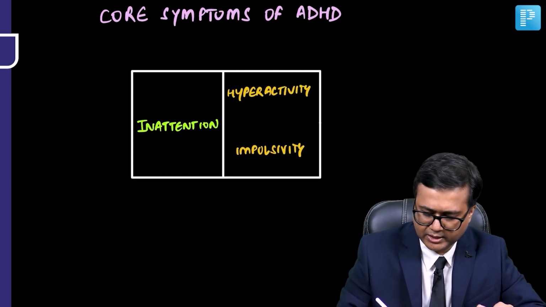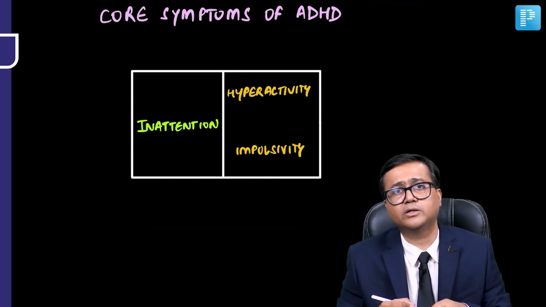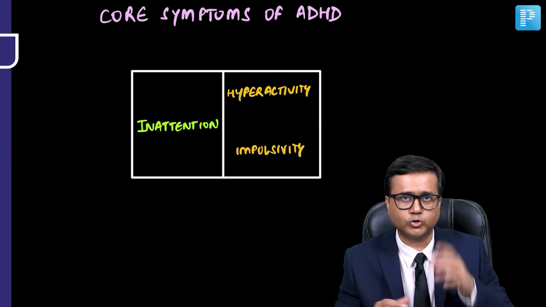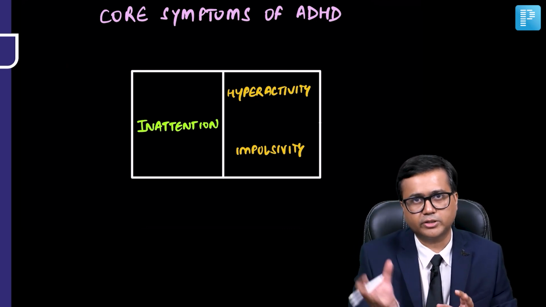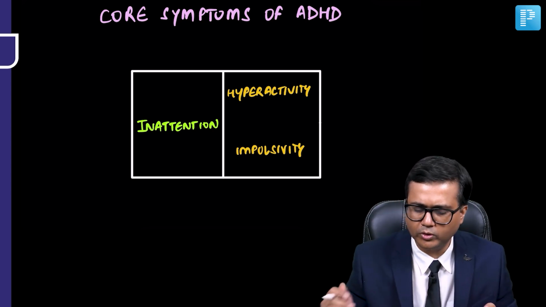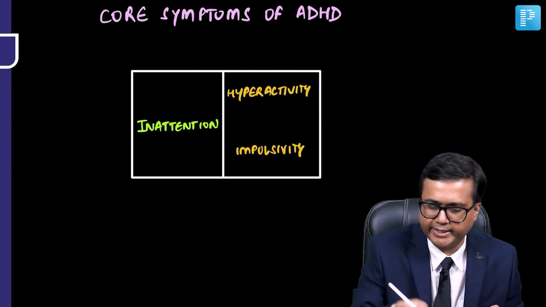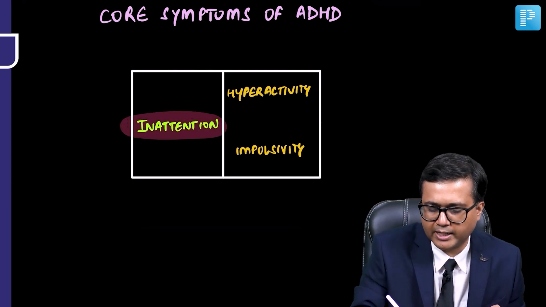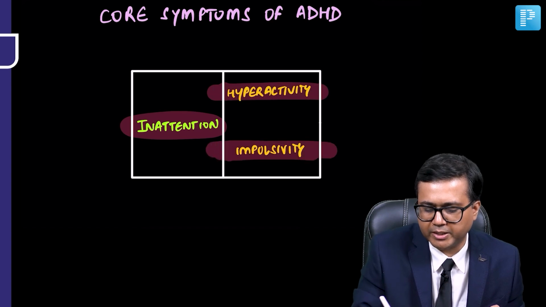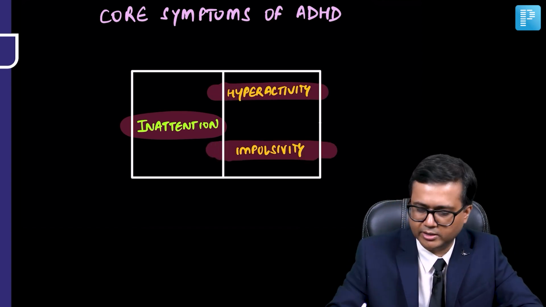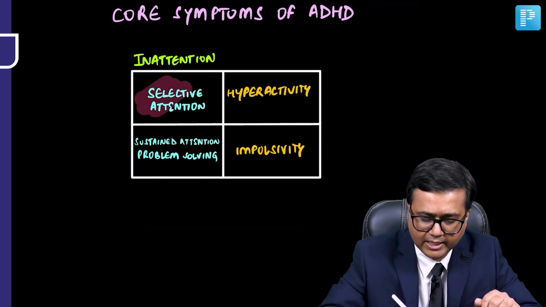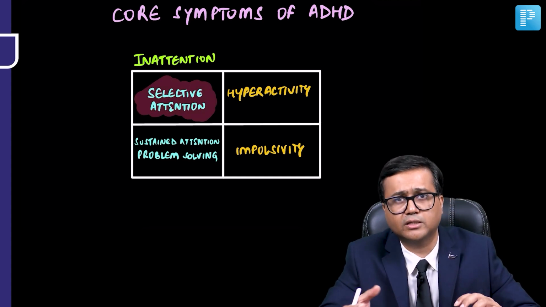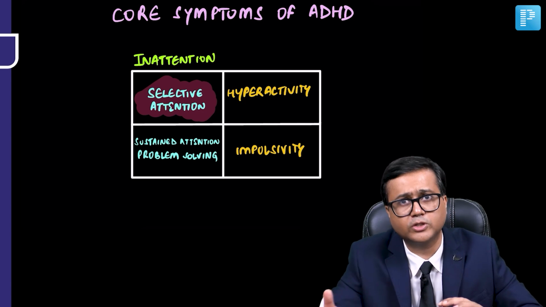So now, let's try to correlate some of the neuroanatomical areas, and along with that some of the important neuroanatomical structures or circuits related to the symptoms. We know the core symptoms of ADHD include inattention, hyperactivity, and impulsivity. This inattention can subsequently be divided into two. One is selective attention, in which the person has to focus on a particular stimulus.